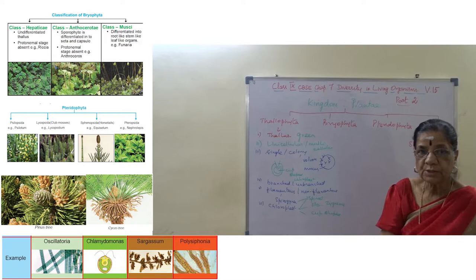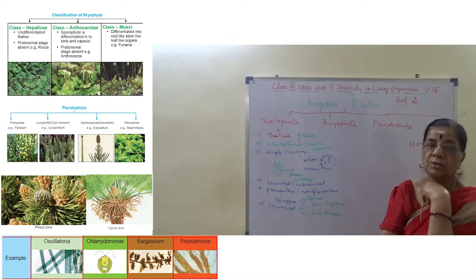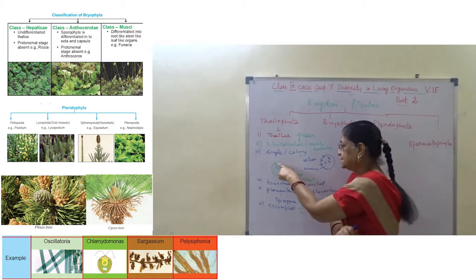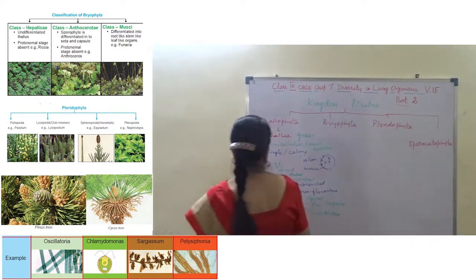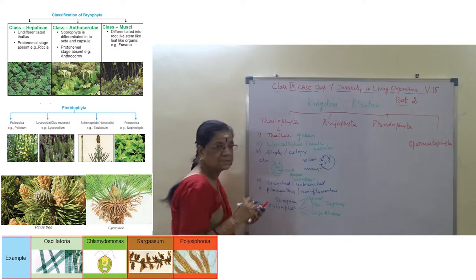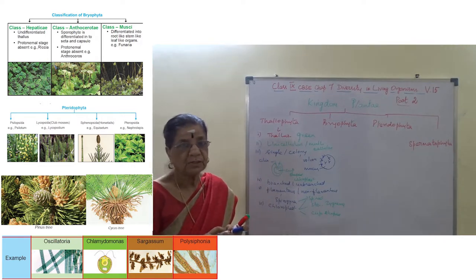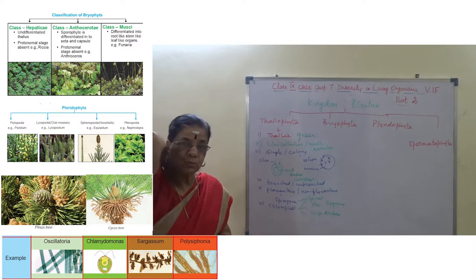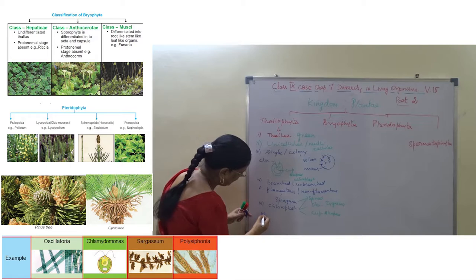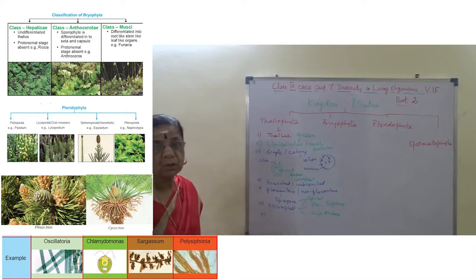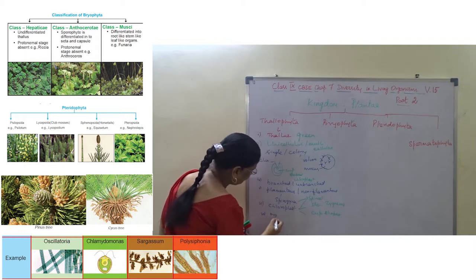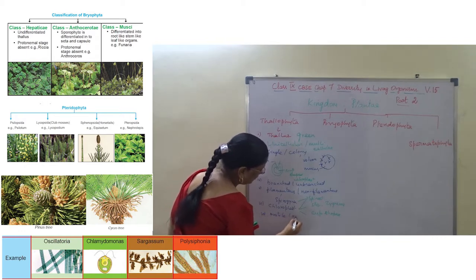And it may be motile or non-motile. Motile organisms have small whip-like structures called cilia, the locomotory organ. Whereas non-motile ones don't move. Motile, example Chlamydomonas. Non-motile, example Oedogonium or Ulothrix. So it may be motile or non-motile.